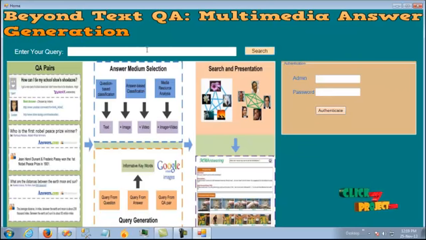Now this is all about our automated QA system named Beyond Text QA: Multimedia Answer Generation.